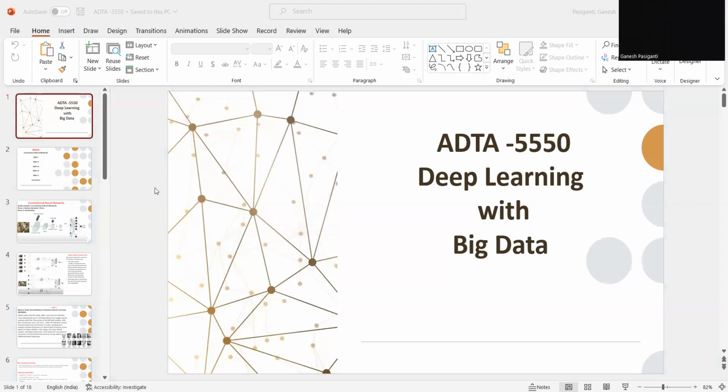CNNs are playing a major role in diverse tasks like image processing problems, computer vision tasks like localization and segmentation, recognizing obstacles in self-driving cars, as well as speech recognition in natural language processing. So this is a brief introduction about the deep learning process. Let me go to the next slide.